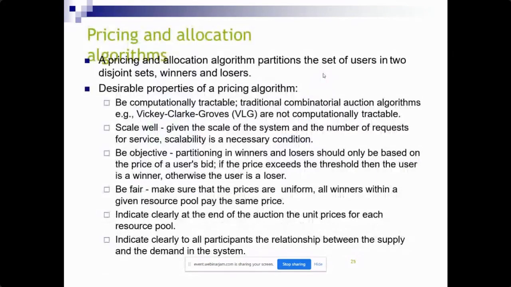and finally we'll get the best model. So in this algorithm, the pricing and allocation algorithm partitions the set of users into two disjoint sets, losers and winners. And in this case, computationally tractable means the traditional combinatorial auction algorithms are used, for example VCG, which are not computationally tractable. So scale well, be objective, be fair. Immediately you will get the output.